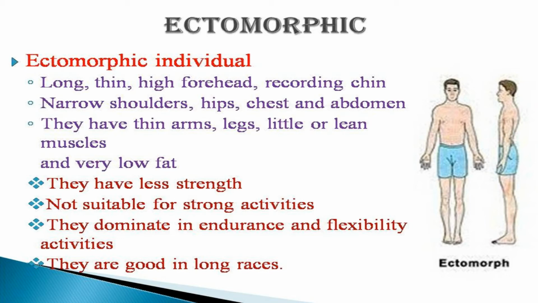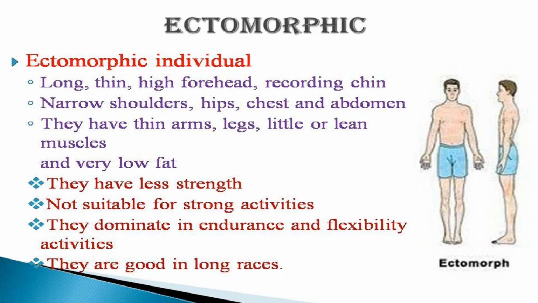Have a look at that picture. See, they are long, they are very thin, they are not fat, they are not medium, but they are very thin. Their arms are thin, their legs are thin, they don't have a muscular body. They have very low fat.